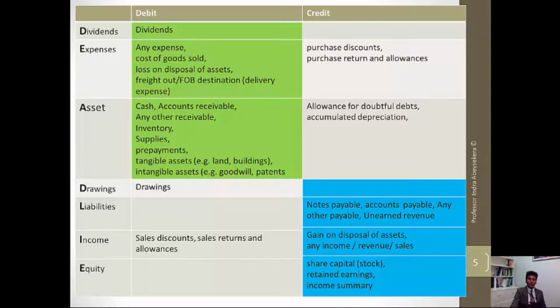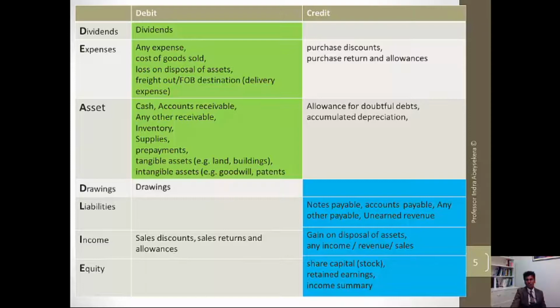So when we talk about discounts, returns, and allowances, they are called contra accounts. They behave in an opposite way to the normal accounts that we expect in that category. So for expenses, they behave differently.